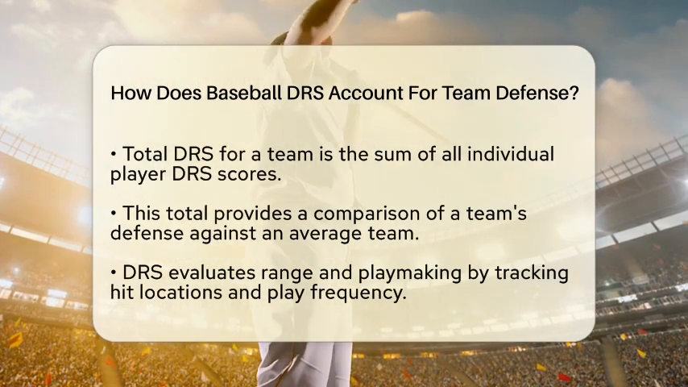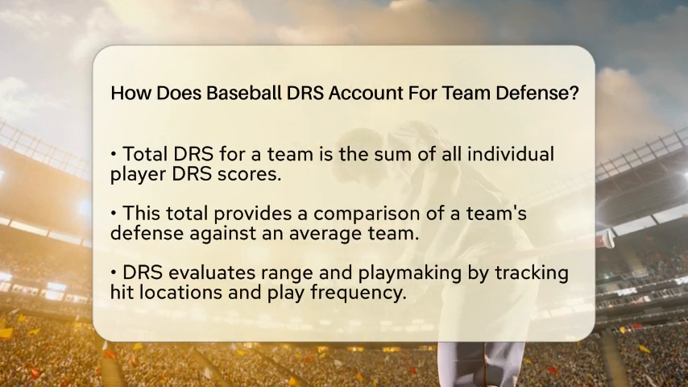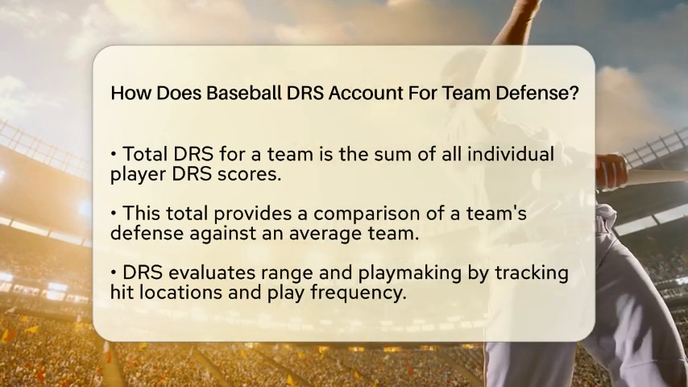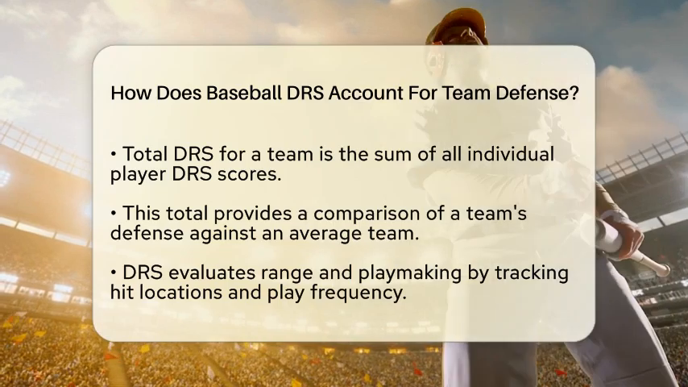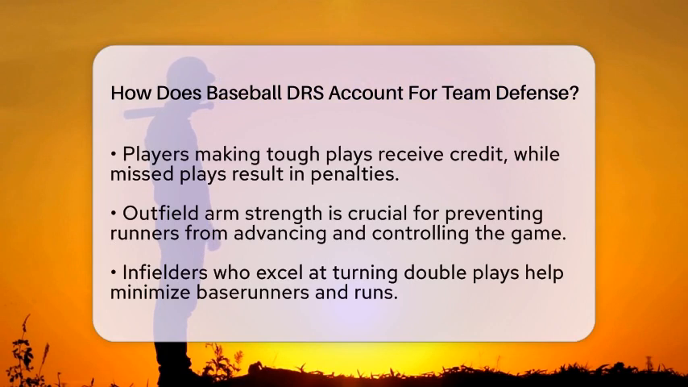First, we have range and playmaking. DRS tracks where balls are hit and how often similar plays are made across the league. Players who make tough plays get credit, while those who miss expected plays are penalized. This directly affects how well a team can prevent hits and extra bases.